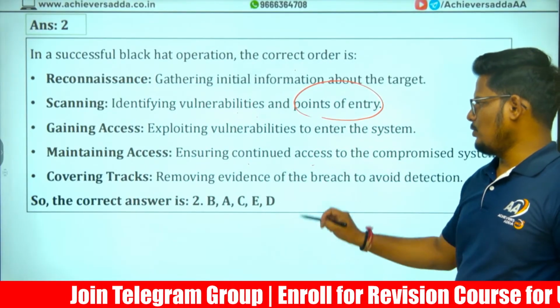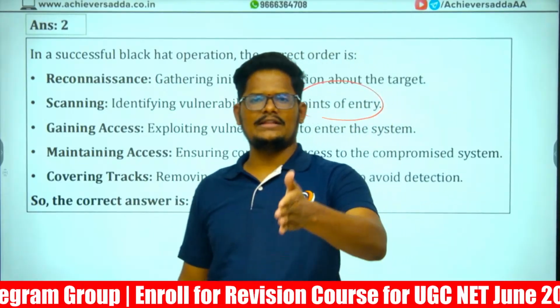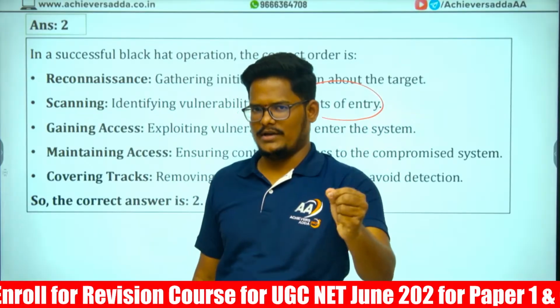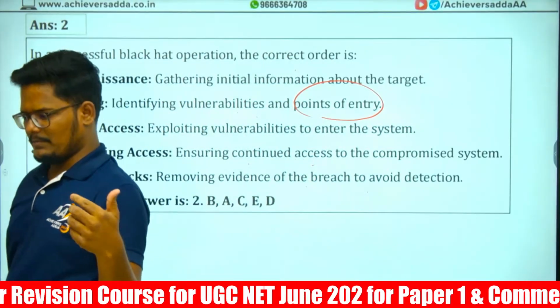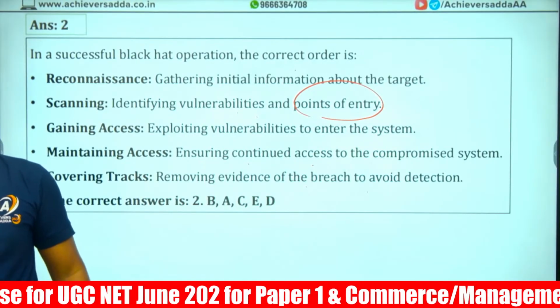Covering tracks: removing the evidence of the breach to avoid detection. It means we are removing the evidence that we have done a hacking. That is the final point. Tampering evidence so that somebody should not be identifying this. Somebody must not identify what we are doing.